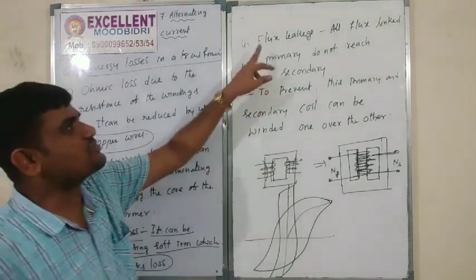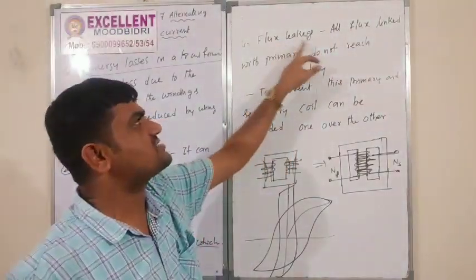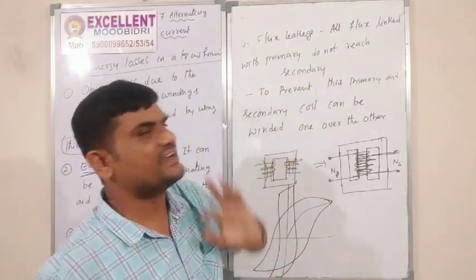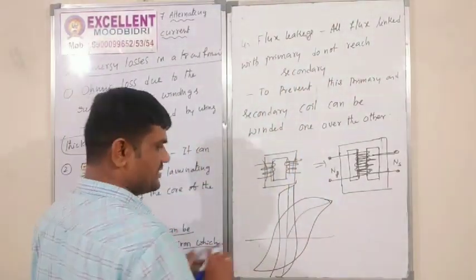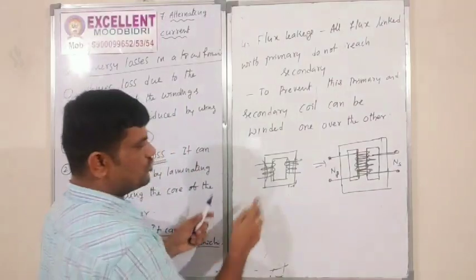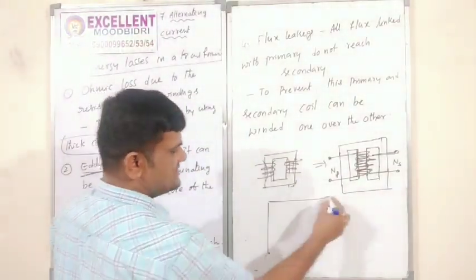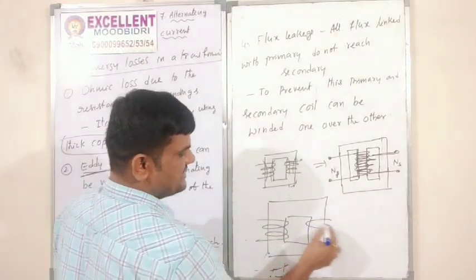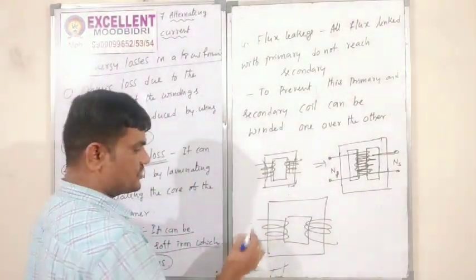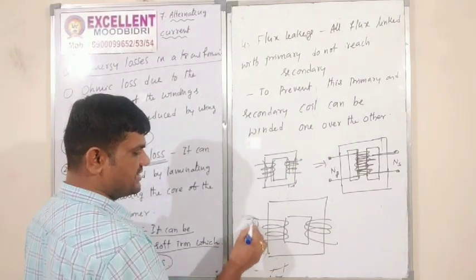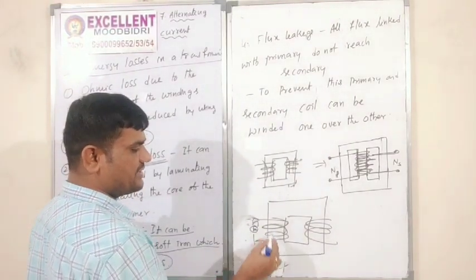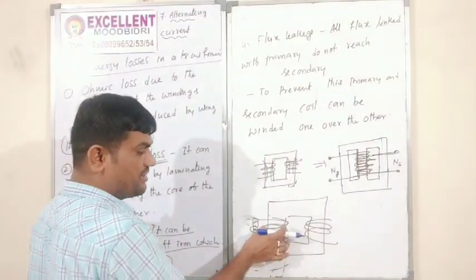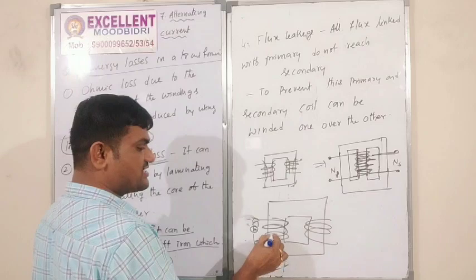Right? Okay. Last one, flux leakage. All flux linked with the primary does not reach the secondary. Correct? So for example, here I have an iron core like that. This is the transformer, with the primary coil and secondary coil like that. Now AC voltage enters into the coil. Then what happened here? Magnetic flux is formed. Here this is the primary coil, this is the secondary coil. So the magnetic field is going like that.